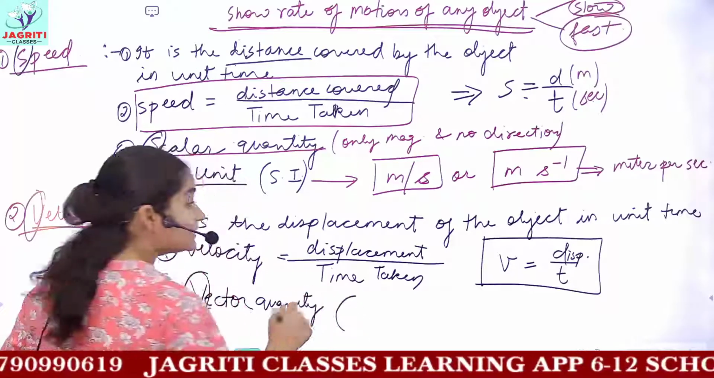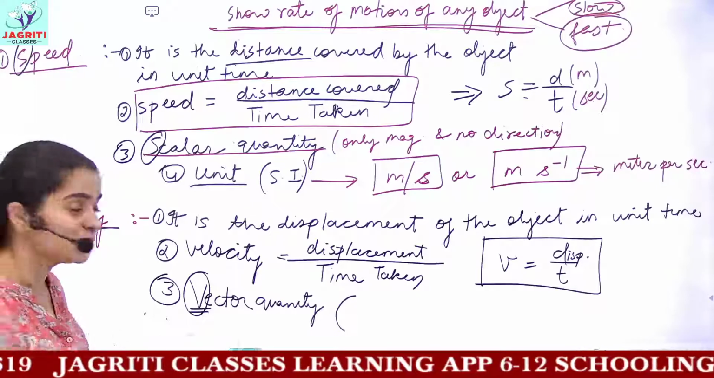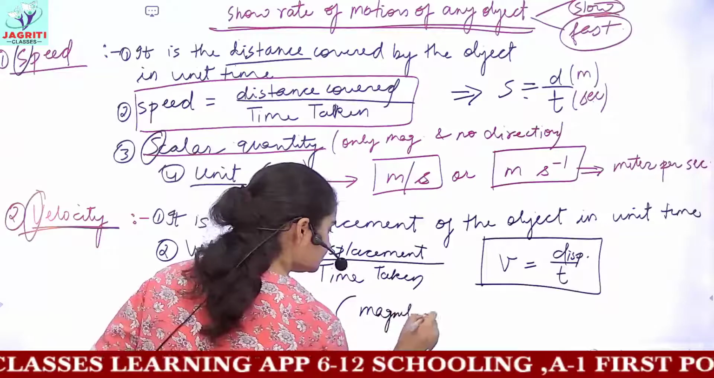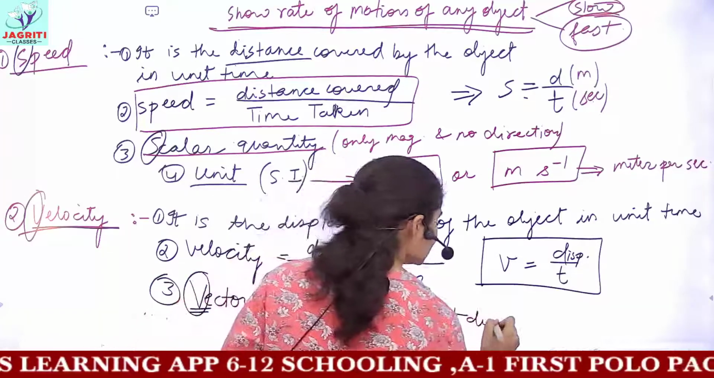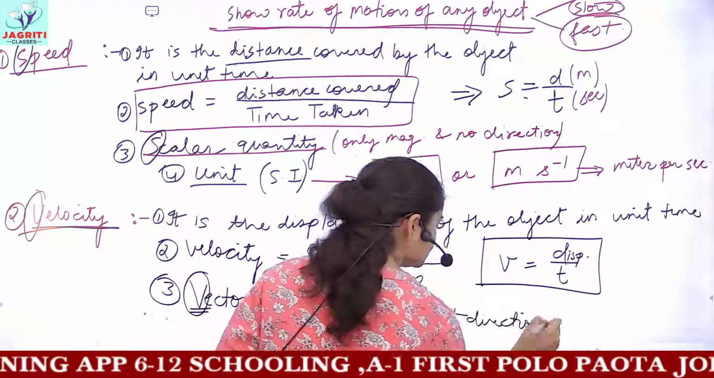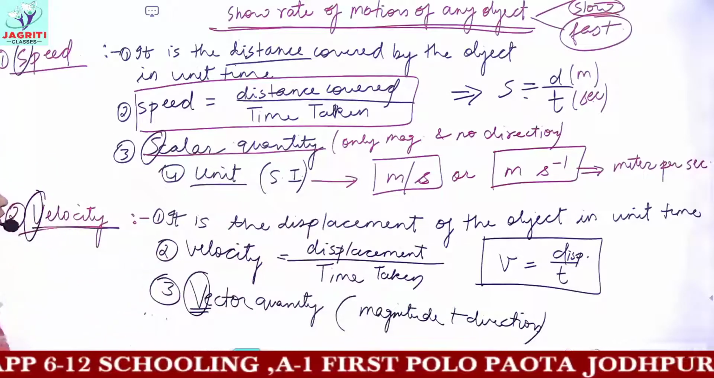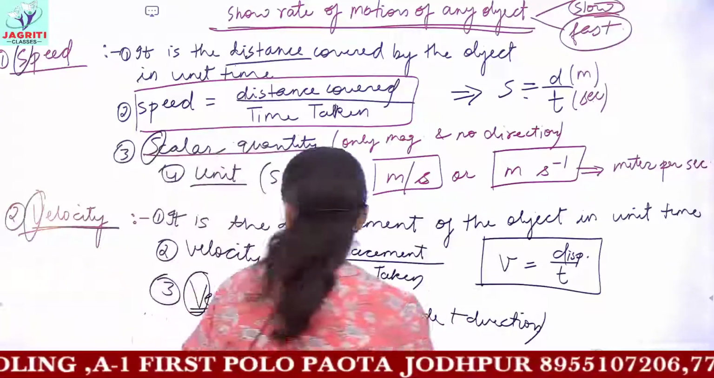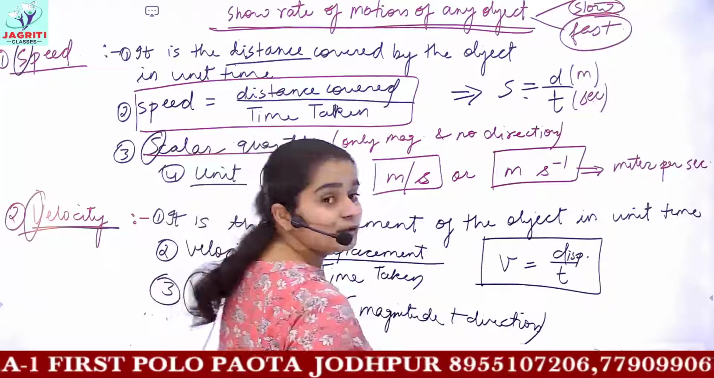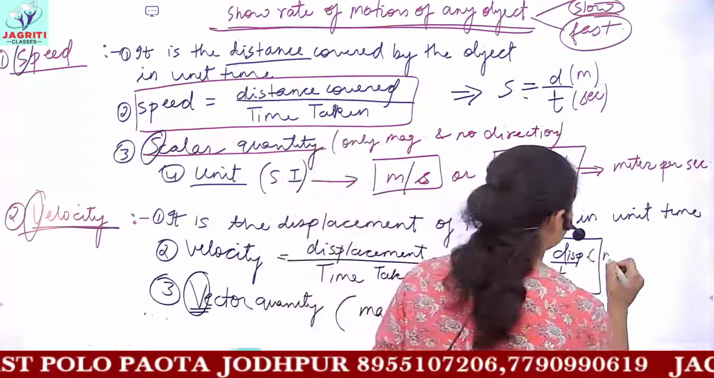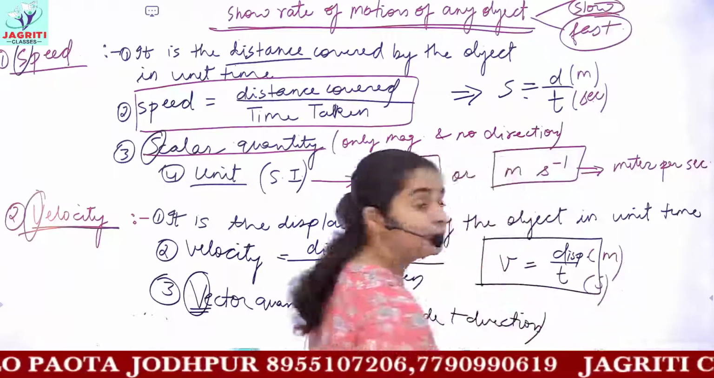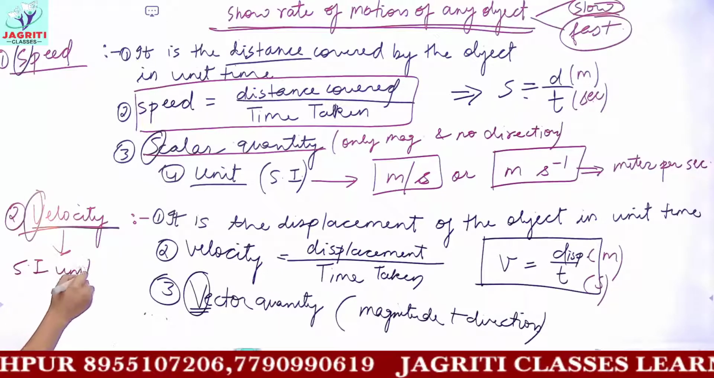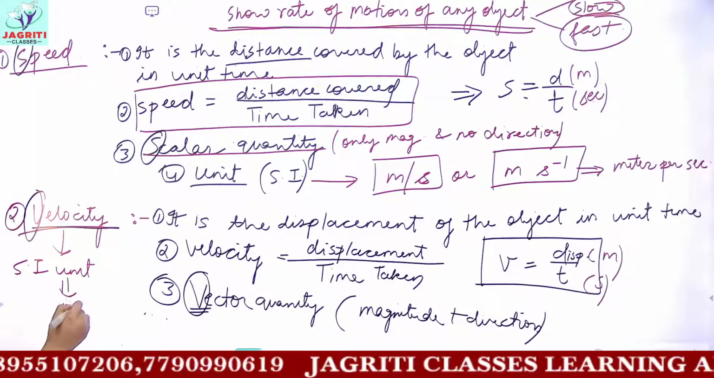Vector quantity means it has both magnitude as well as direction. So velocity contains magnitude as well as direction with it. And then next, the unit of velocity would be the same as the unit of speed, because in velocity you have two terms. If you try to find the unit, for displacement the unit would be meters, and for time the unit would be second. So the SI unit of velocity would be meter per second.